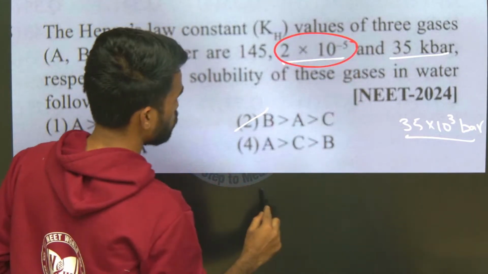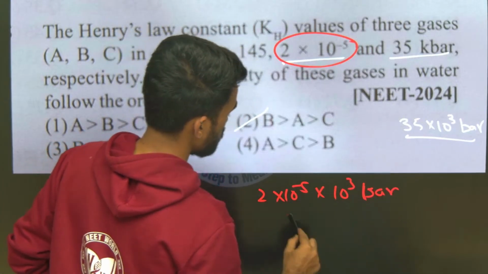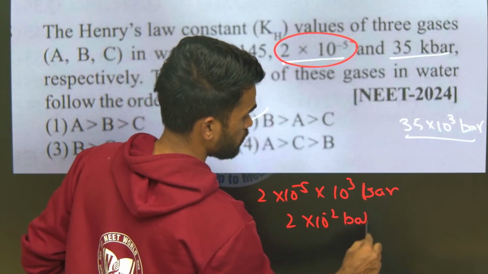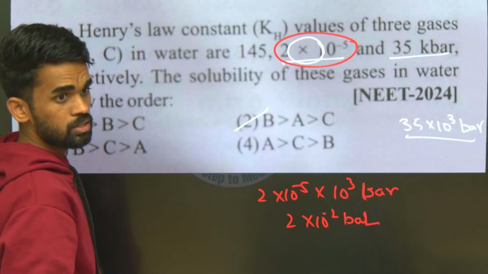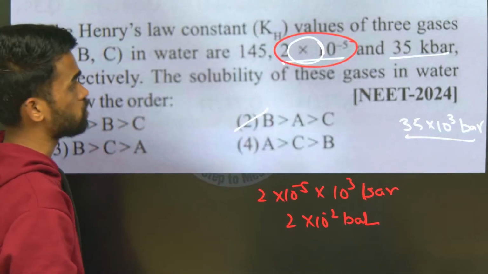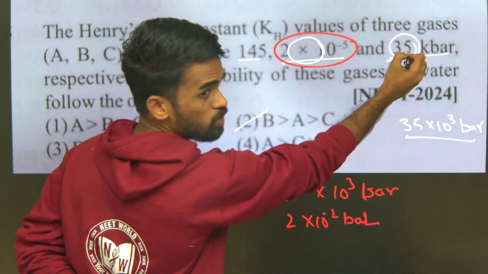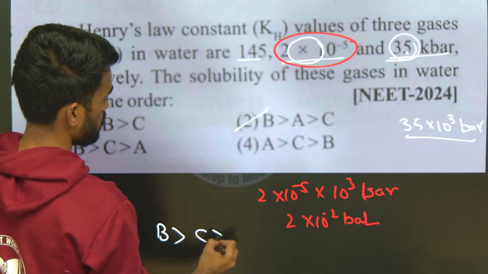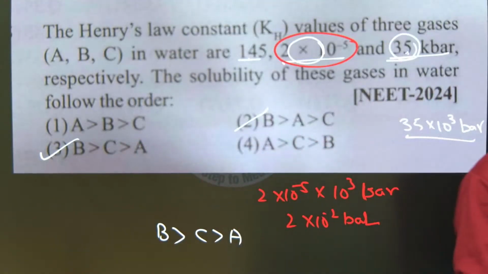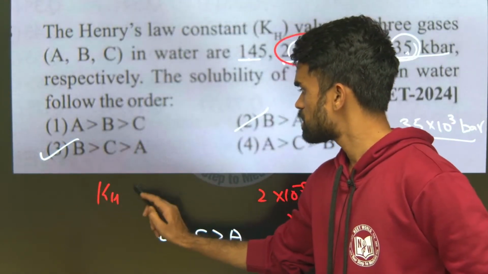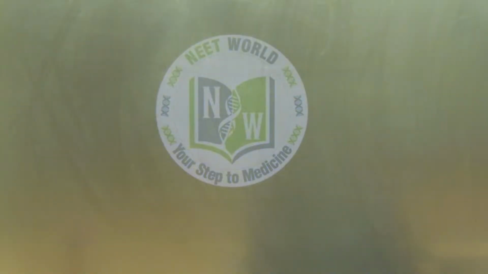This will be least value, 2 into 10 power minus 5 into 10 power 3 bar. This is nothing but 2 into 10 power minus 2 bar. Which is the least value? That is lower Kh means more solubility. Lower Kh, more solubility. So B is more soluble, and after this C, because this value is lesser than 145, so C, A. That's it. Clear now? Very easy. Based on this, Kh is inversely proportional to solubility relation. Yes. Right. Next one.